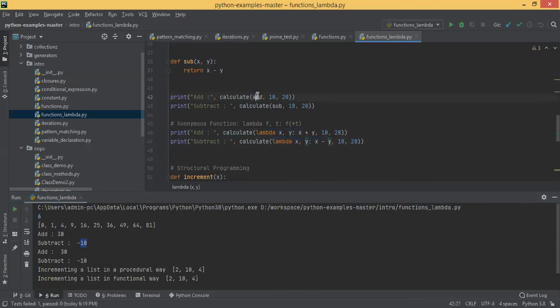You can define a function separately and pass it inside, or you can directly pass a lambda. That's the whole idea of higher order functions, and you saw RDD is completely packed with higher order functions. All these concepts are there in Python, and the same thing you saw in RDD also.